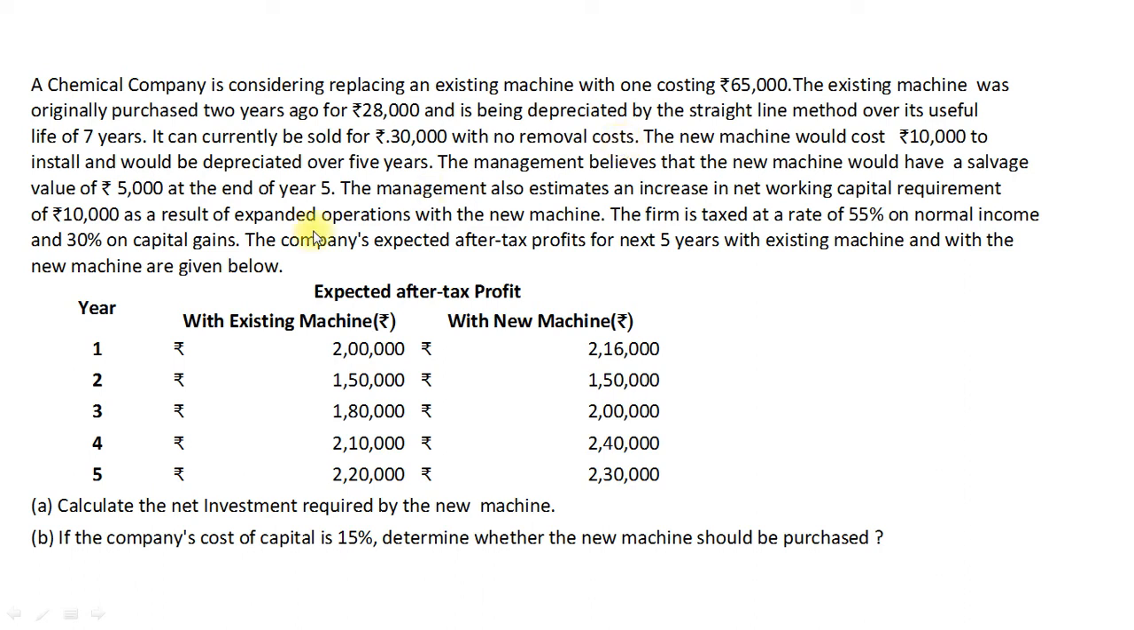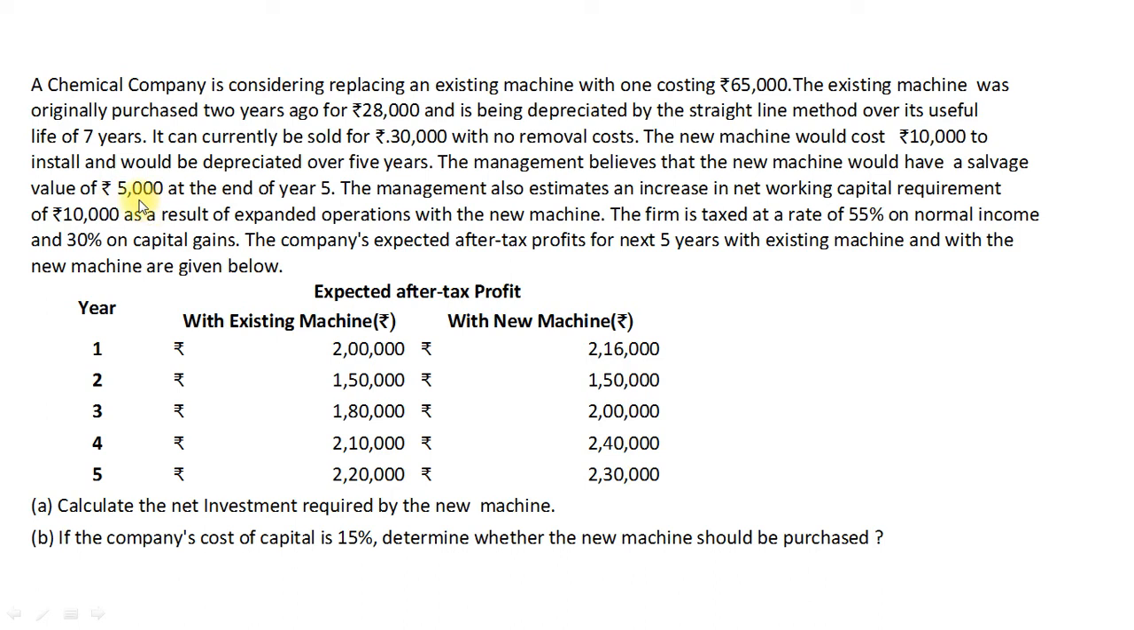On capital profit, the applicable tax rate will be 30%, and on normal, revenue profit, our tax rate is 55%. Please keep this in mind. Further, the new machine would cost rupees 10,000 to install and would be depreciated over 5 years. Our original purchase cost is 65,000 plus 10,000 installation charges, so the total cost amounts to 75,000, and the salvage value of the new machine amounts to 5,000.